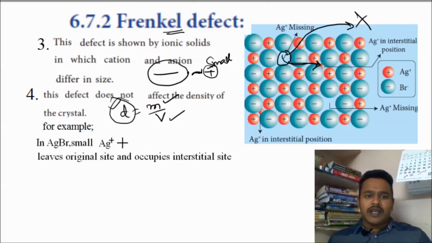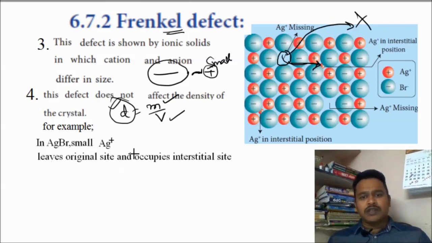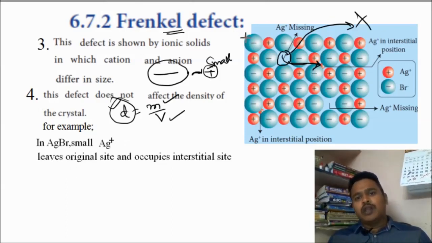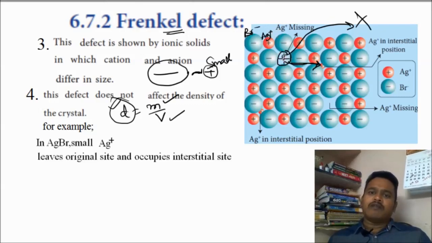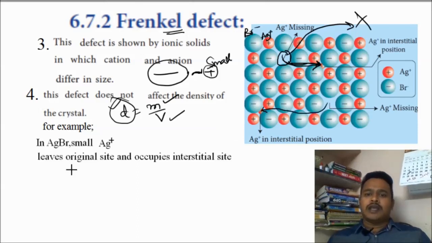An example here is AgBr, where Ag plus leaves its original site. All these blue balls are bromide ions, and all the red balls are Ag plus ions. In this, the cation Ag plus is small in size. It is dislocated from the original site to the interstitial site, like this. The example is AgBr.